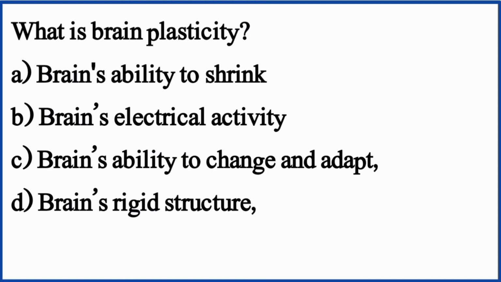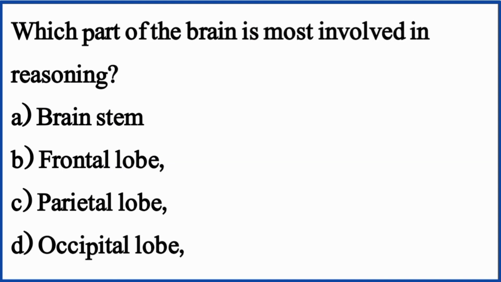What is brain plasticity? The right option is option C, brain's ability to change and adapt. Which part of the brain is most involved in reasoning? The right option is option B, frontal lobe.